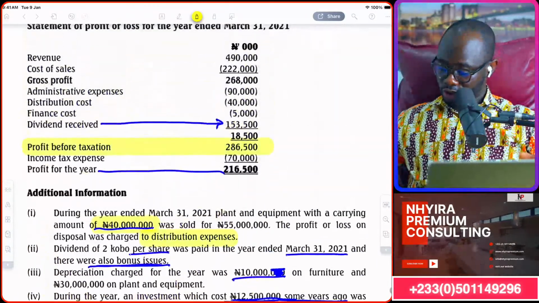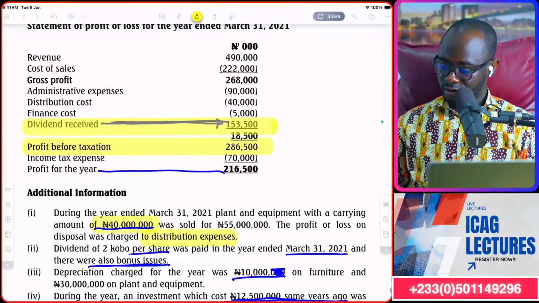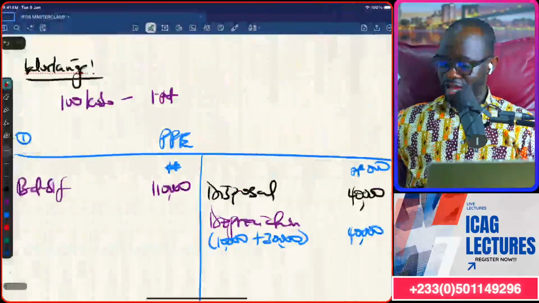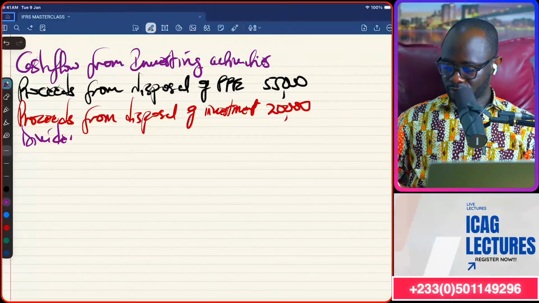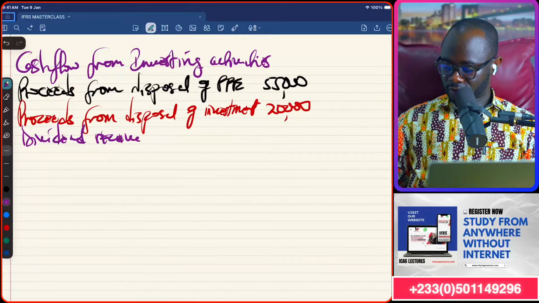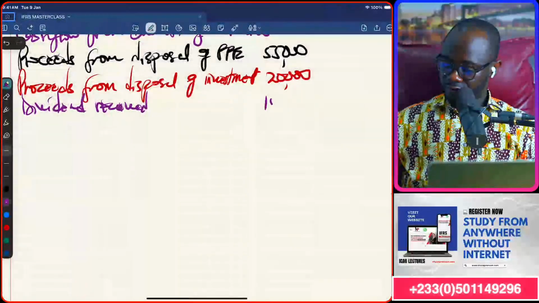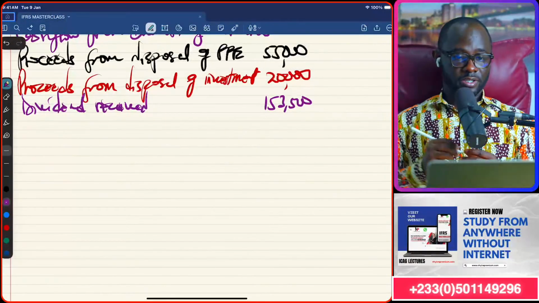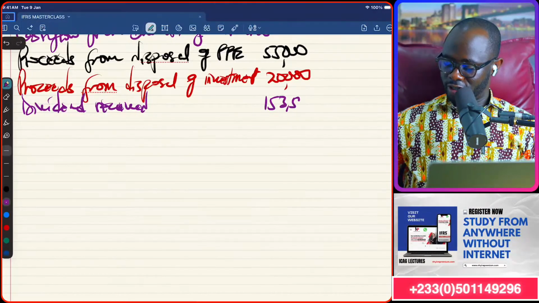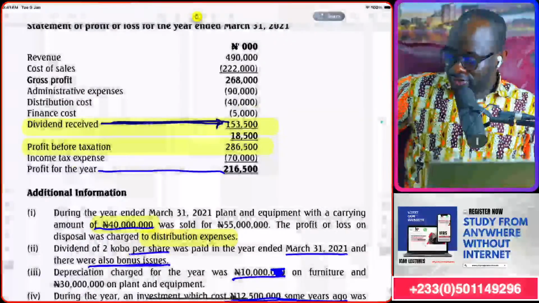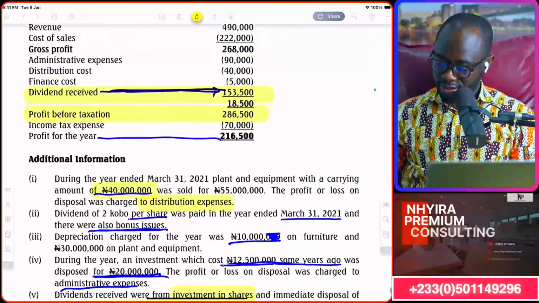Okay. So you see here, dividend received is in the P&L, 153,500. We will take that to investing activities. So dividend received, 153,500. So we are done with the footnote, but we are not done. Okay? Because if we go back, we can then put the pieces together here.